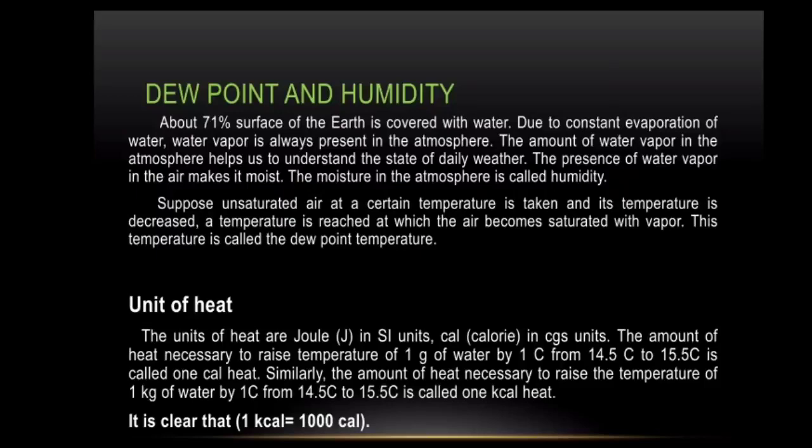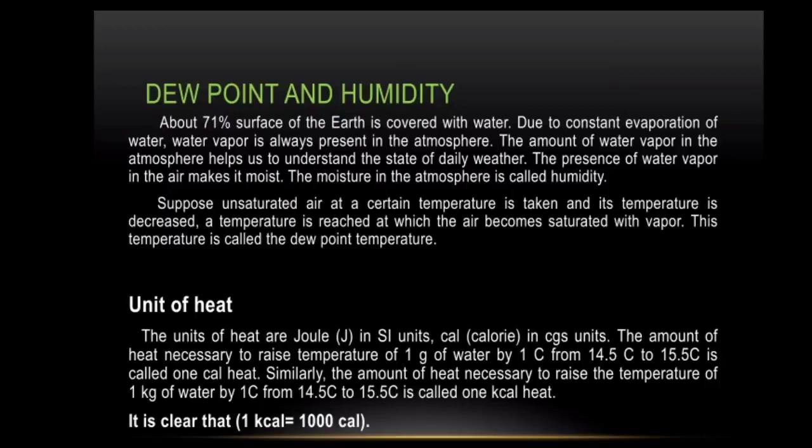For a given volume of air at a specific temperature, there is a limit on how much water vapor the air can contain. If the amount exceeds this limit, the excess water vapor converts into water droplets. When the air contains maximum possible water vapor, it is said to be saturated with vapor at that temperature. The amount of vapor needed to saturate the air depends on the temperature of the air. If air temperature is low, it will need less vapor to saturate the air.